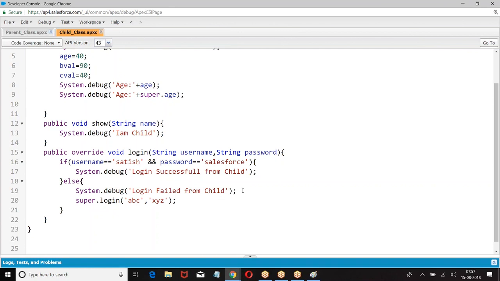Now when you go for overriding, the child class method will dominate the parent. When you override a method, whenever we call that method, the child class method will be called. I don't want the child class method, I want the parent class method. Then what will I do? Super dot login.